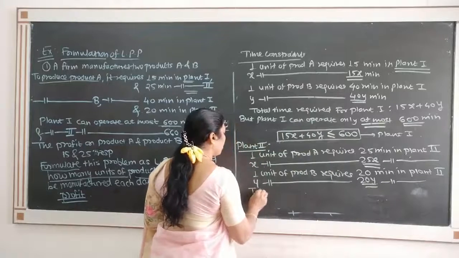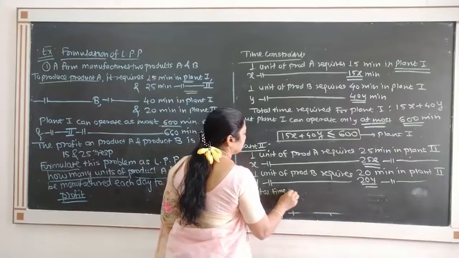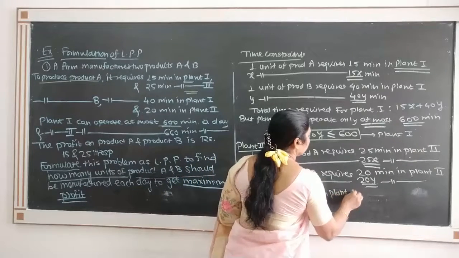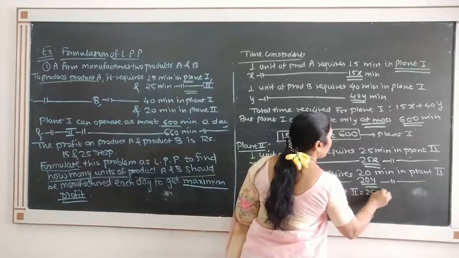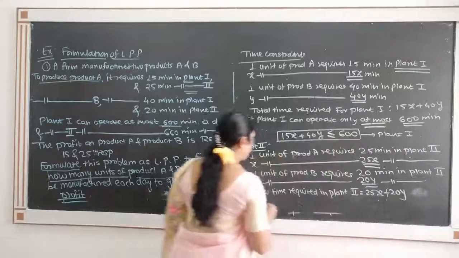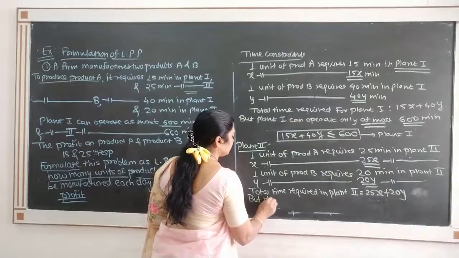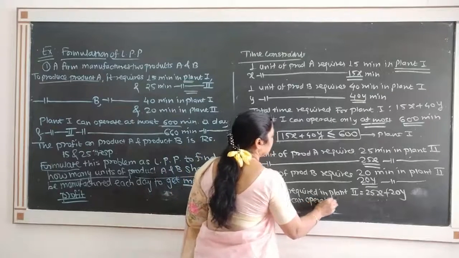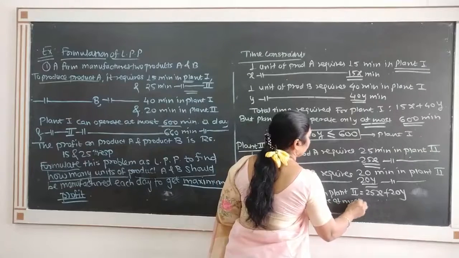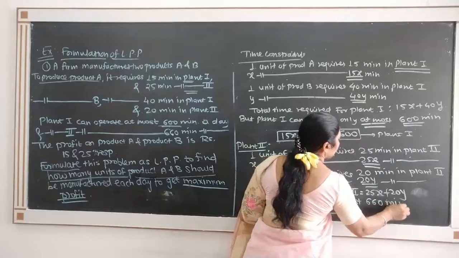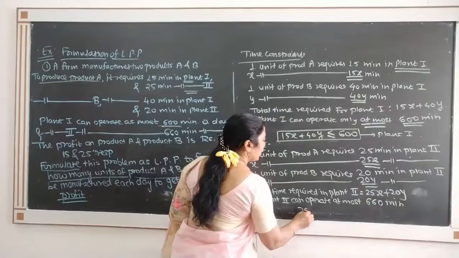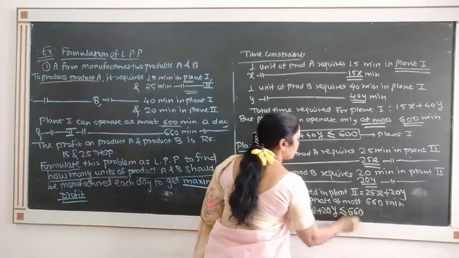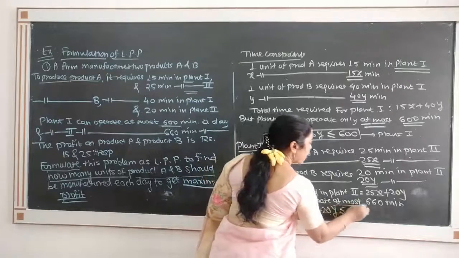So, the total time required in plant 2 is 25x plus 20y, but plant 2 can operate at the most 660 minutes a day, and therefore we have the constraint 25x plus 20y less than or equal to 660, because we are using this at the most.